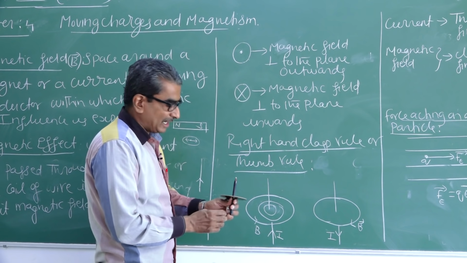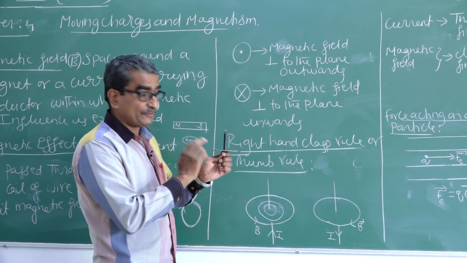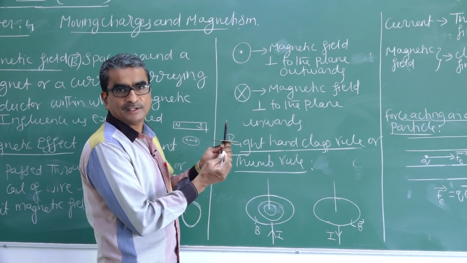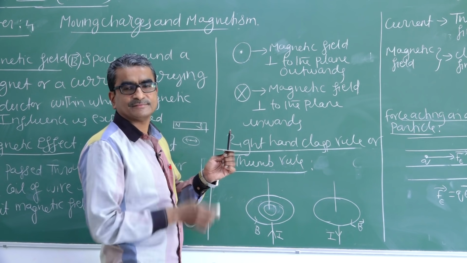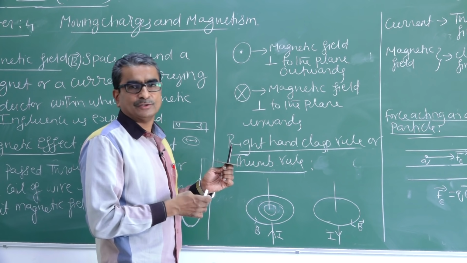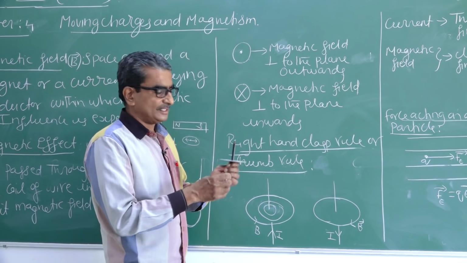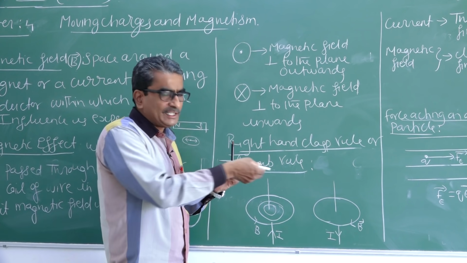Now, I want to find the direction of magnetic field at different points of the conductor. Say for example, at this point, front side, this side, this side, this side. Then how do you find the direction of magnetic field in the simplest manner? Simply, at the point where you need the magnetic field, draw a tangent.